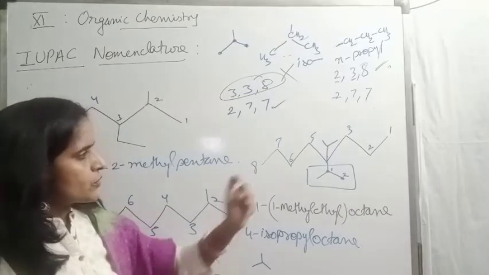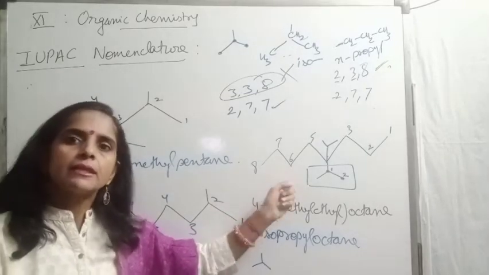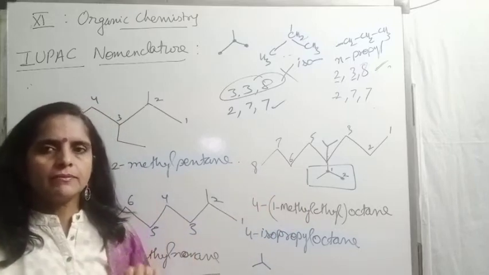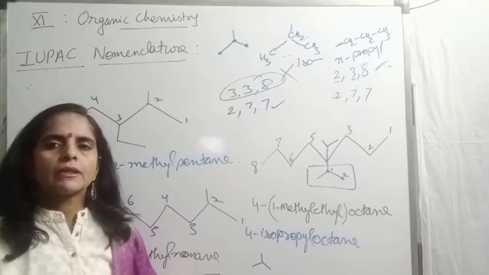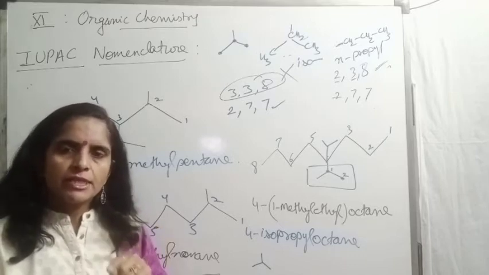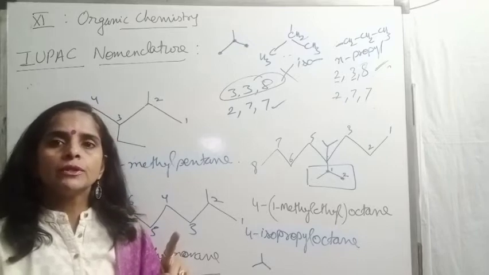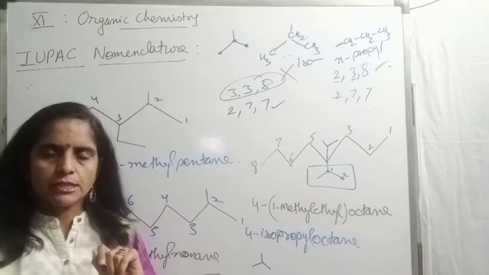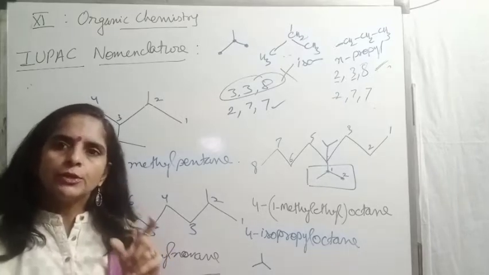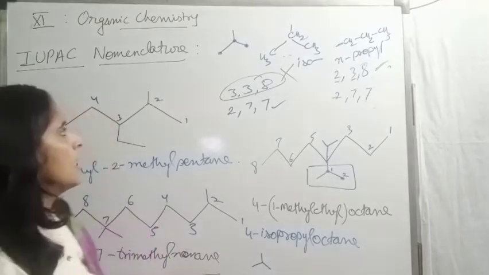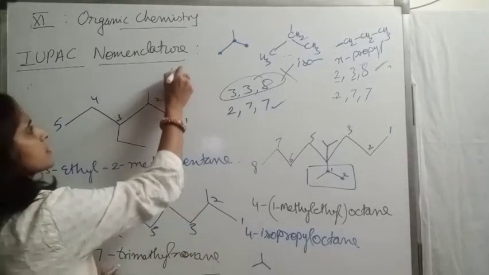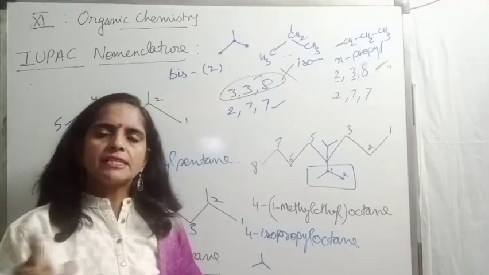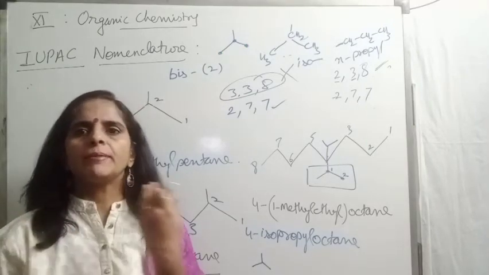Children, first pause the video, note down this example, then write the name after knowing the rule. Listen to the rule carefully. Di, tri, these prefixes are only used for simple substituents, not for complex substituents. The prefixes which we use for complex substituents are bis if two complex substituents are there. Similar, not different. If we have different substituents, then no problem, we will arrange them in alphabetical order.